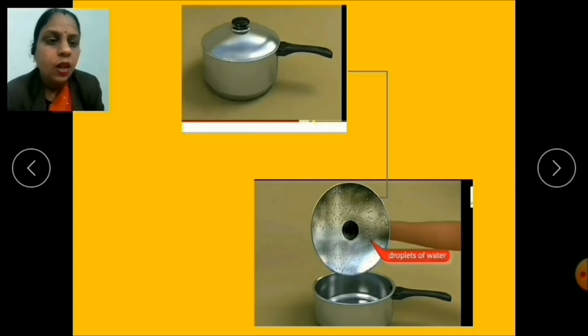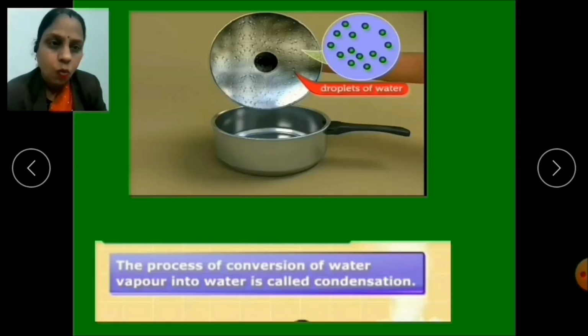So children, these droplets of water are formed when the water vapor comes in contact with the cold surface of the lid. It forms droplets of water. Actually children, what happens when the gases are cooled down? They lose their energy. As a result, the molecules come closer to each other.